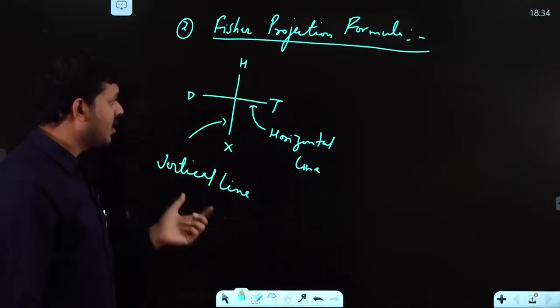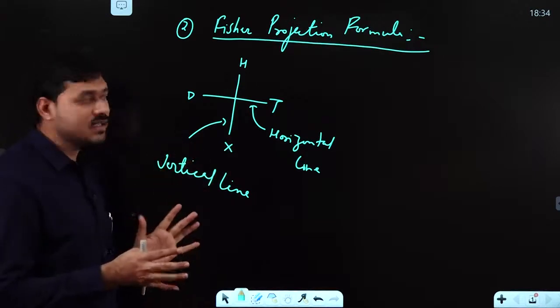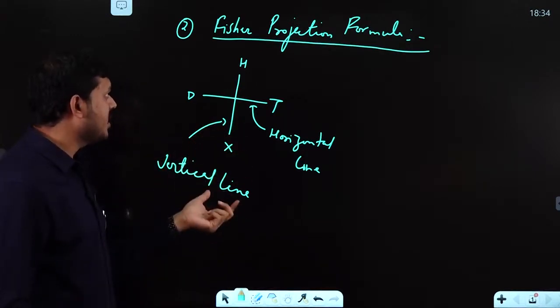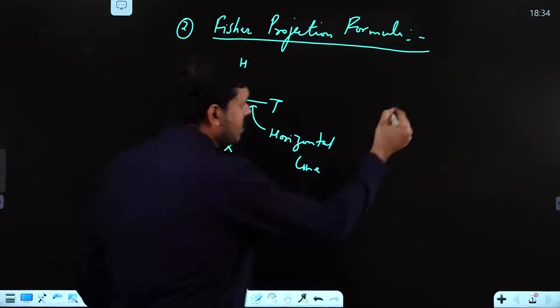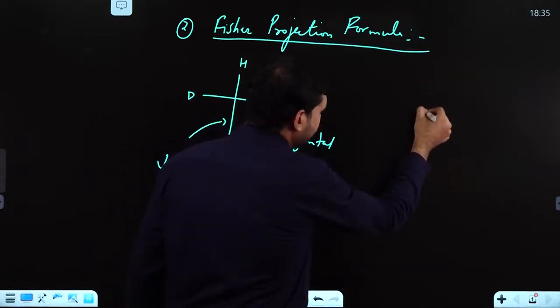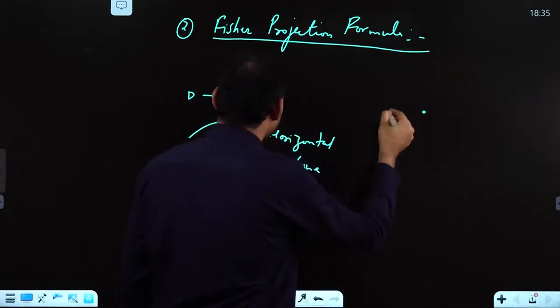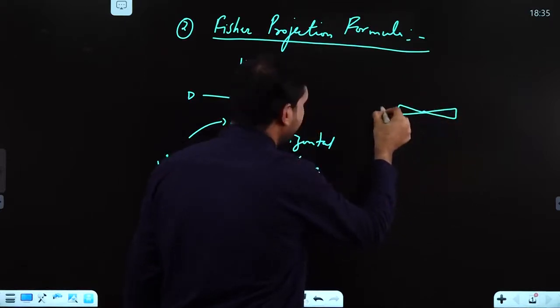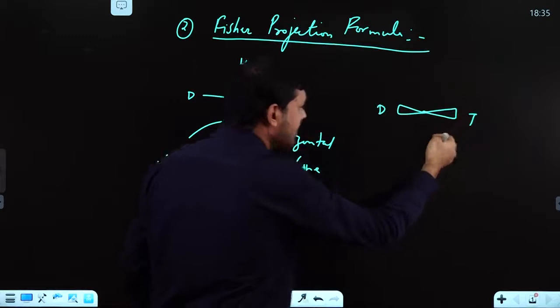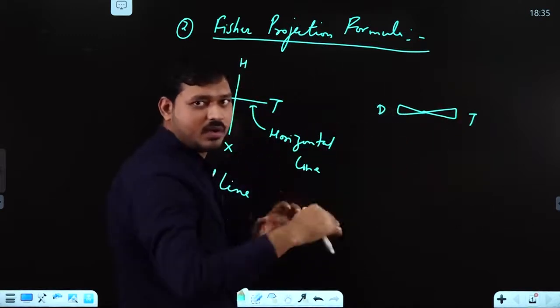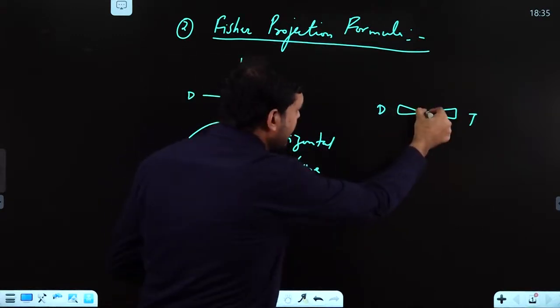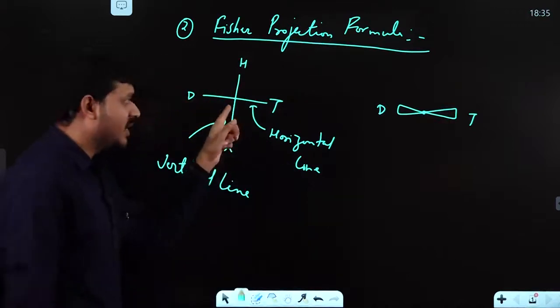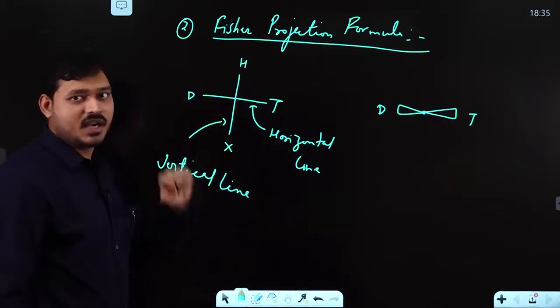When you draw with respect to this vertical line and horizontal line, this is called a Fisher projection. Now in 3-dimensional analysis, what does this Fisher projection represent? Here it represents this carbon, and this tritium and deuterium, D and T, are towards the observer. This carbon is sp3, so it has tetrahedral geometry.